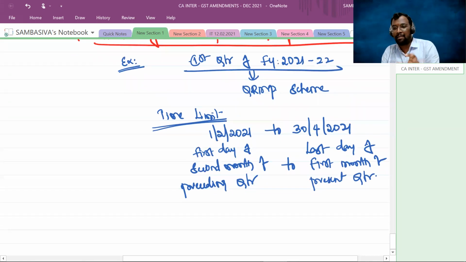So this is the time limit in which you have to exercise the option of QRMP scheme.